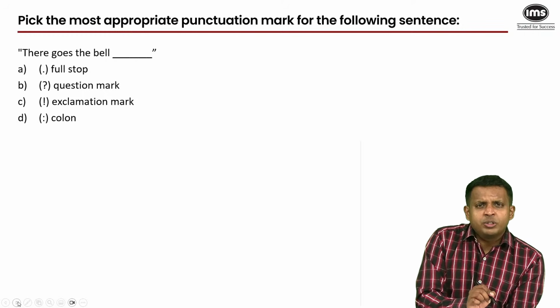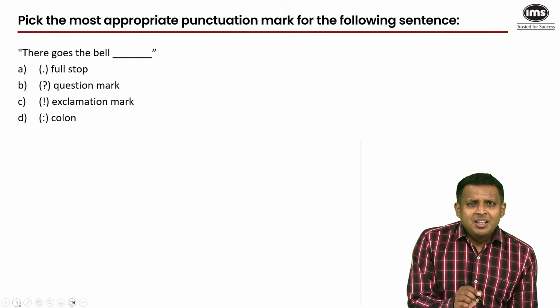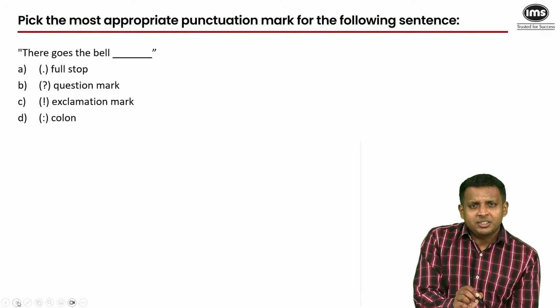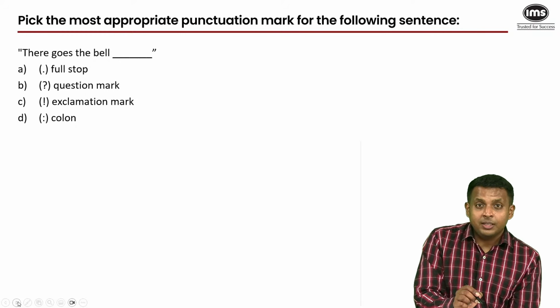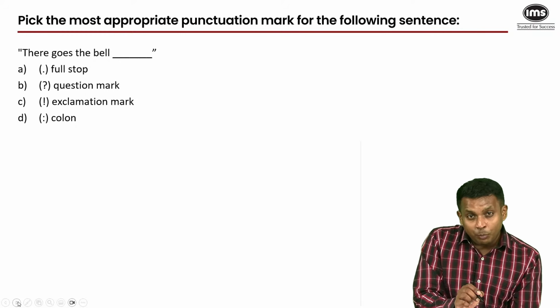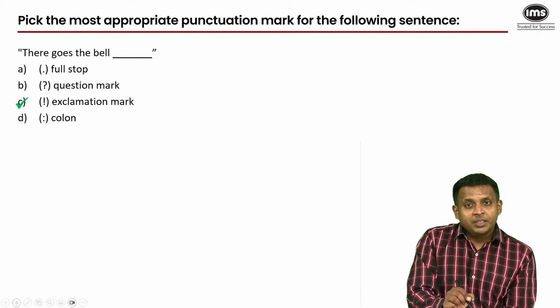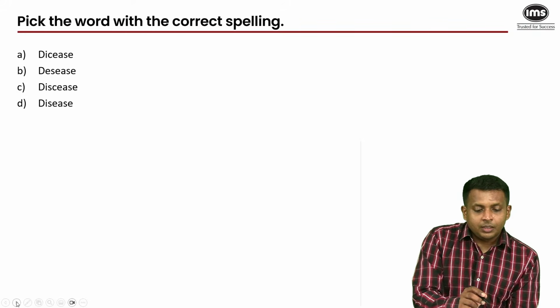Exclamation mark. There goes the bell. So you are expressing this emotion strongly. It's not a straightforward, blunt statement. It's not a question mark. It's not something which is going to be elaborated, but it's just an exclamation. So let's just move on. The answer is an exclamation mark.